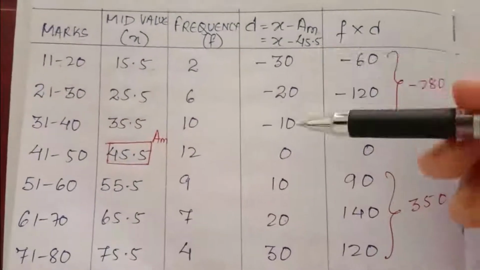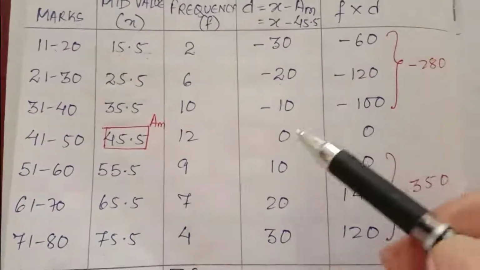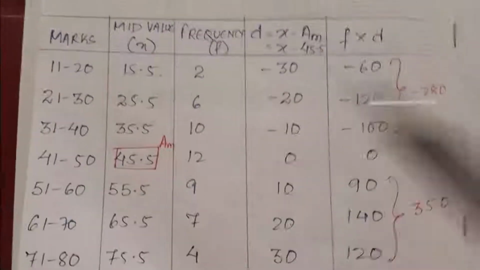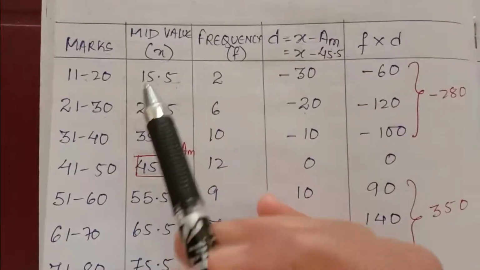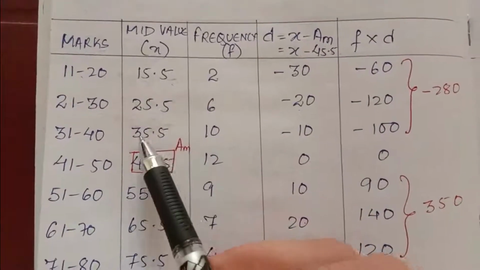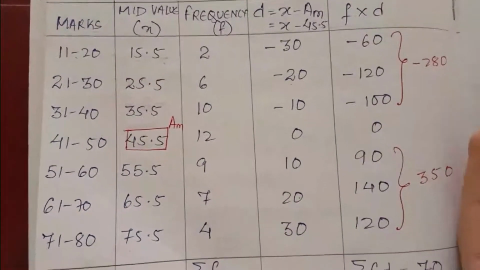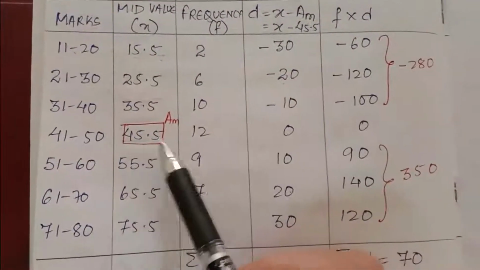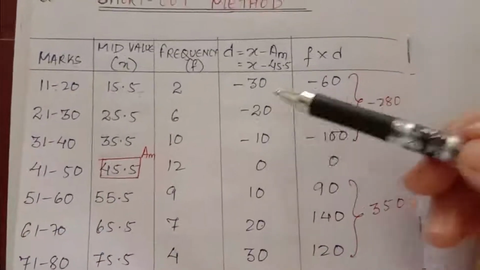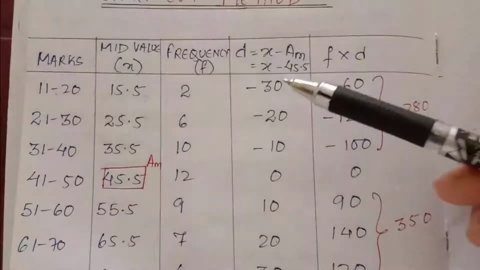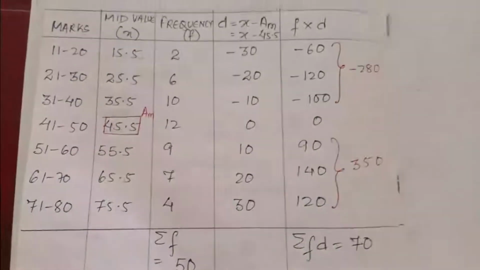If you get these values, minus 30, minus 20, there is a gap of 10, right? So you can directly write 10, 20, 30 here also. If you write 2, 3 values, now you will come to know what the next will be. Like 15.5, 25.5, 35.5, there is a gap of 10, right? So no need to calculate, you have to save time. Then comes 45.5, 55.5, 65.5, 75.5. Similarly here also, after getting 2 values you will come to know minus 30, minus 20, then minus 10 will come, then 0 will come, 10, 20, 30.